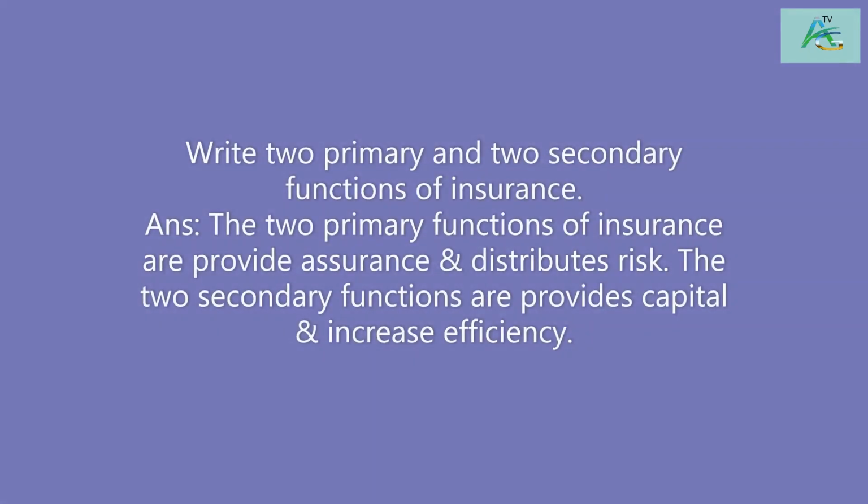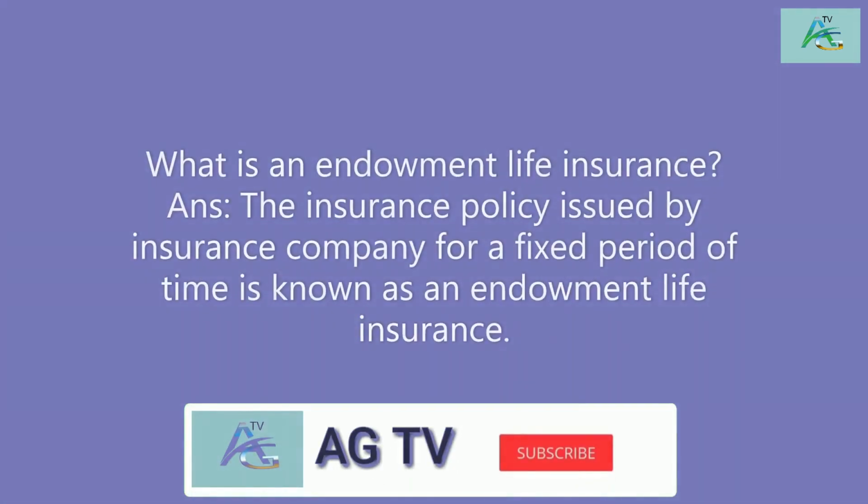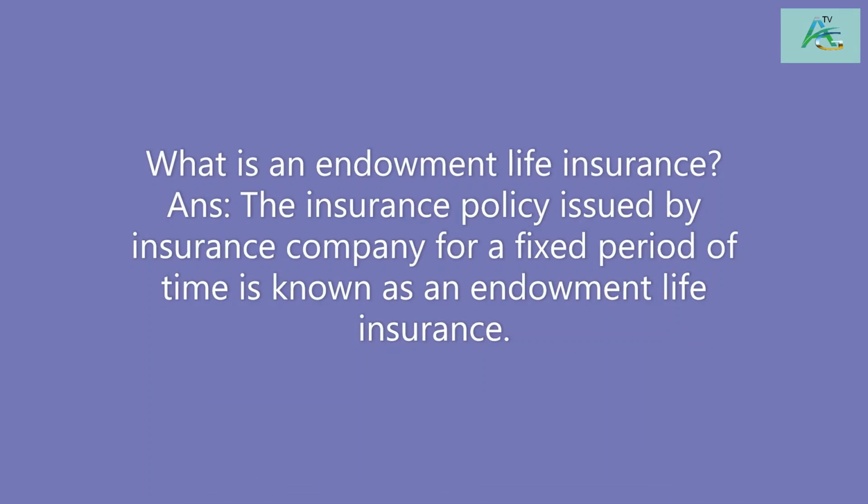Write 2 primary and 2 secondary functions of insurance. The 2 primary functions of insurance are provide assurance and distributes risk. The 2 secondary functions are provides capital and increase efficiency. What is an endowment life insurance? The insurance policy issued by insurance company for a fixed period of time is known as an endowment life insurance.